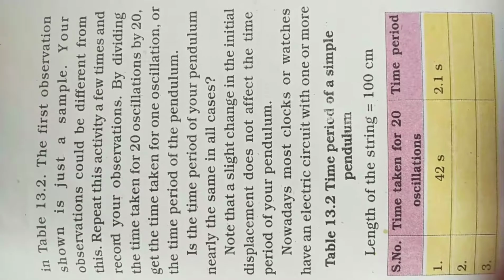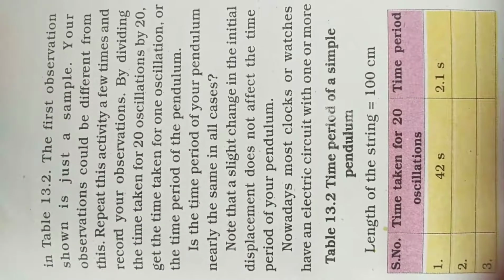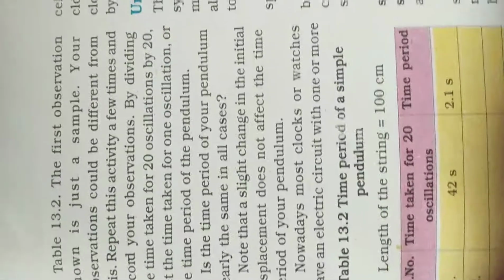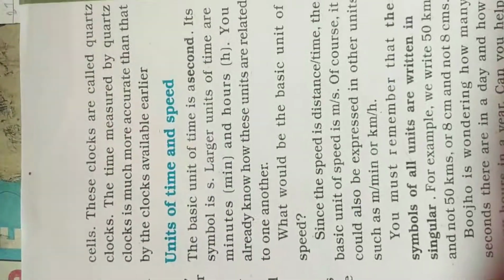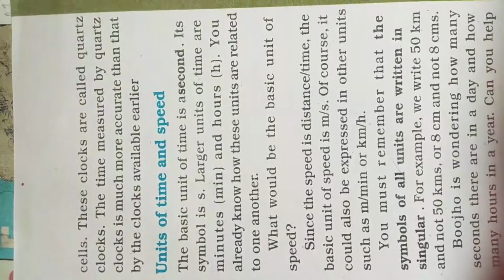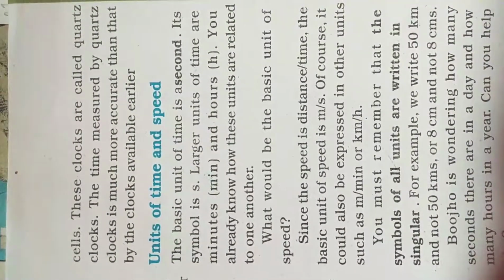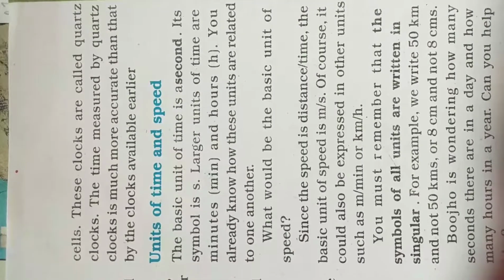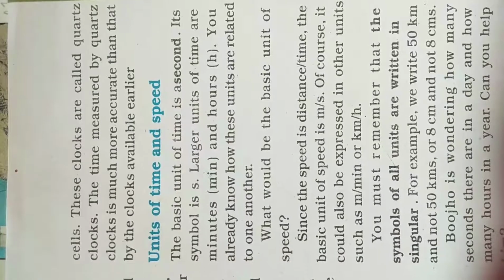Nowadays, most clocks or watches have an electric circuit with one or more cells. These clocks are called quartz clocks. The time measured by a quartz clock is much more accurate than that by the clocks available earlier. So quartz watches give the exact time. Also, stopwatches are very good for measuring the time period of oscillation.